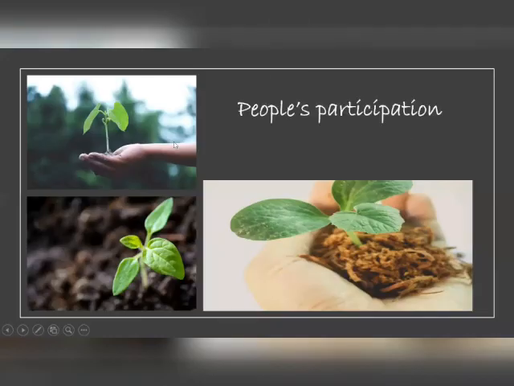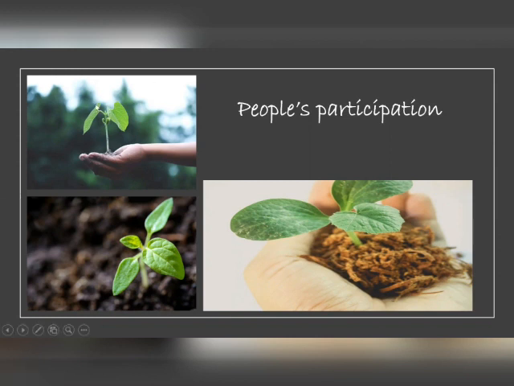Next one is people's participation. Each and every individual, each and every citizen, we have a belongingness to our environment. So people's participation is very important. Participation of local communities is of utmost significance if any plan has to be enforced, since the local inhabitants are the ultimate users. So most programs now involve local communities in planning, decision making, and implementation.